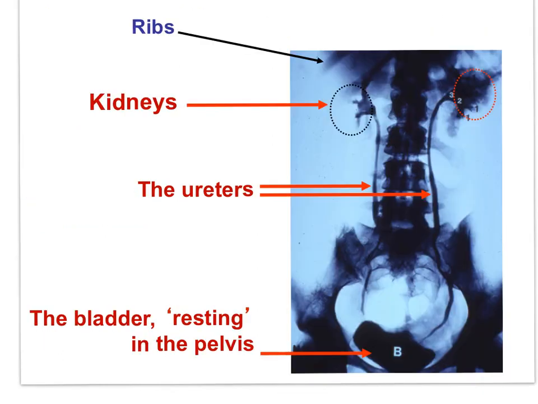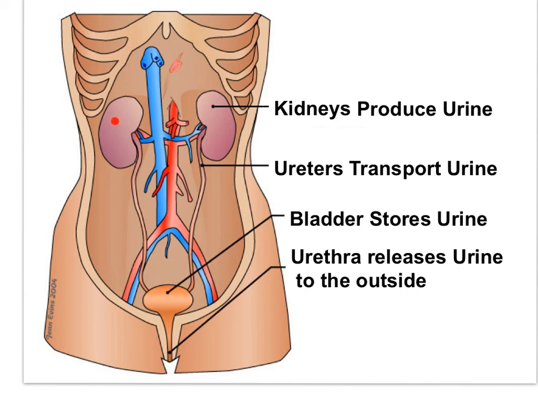Here is an X-ray of the abdominal cavity showing the position of the paired kidneys in the body, and the image nicely displays the ureters that carry the urine to the bladder. Once again, here are the paired kidneys in the body. Here are the ureters, the bladder, and the urethra. Urine moves from the kidneys to the ureters to the bladder and exits the body through the urethra.